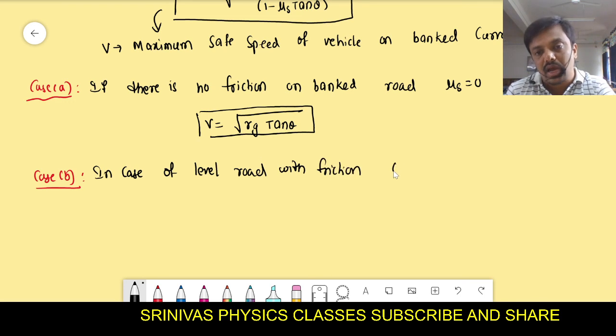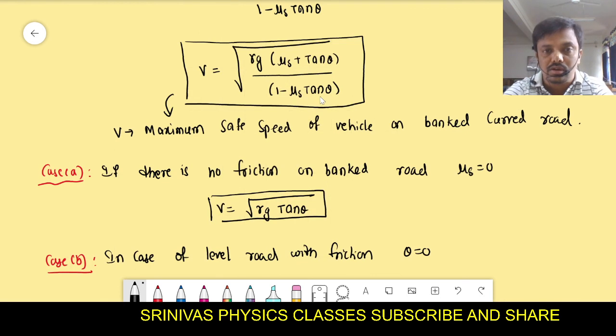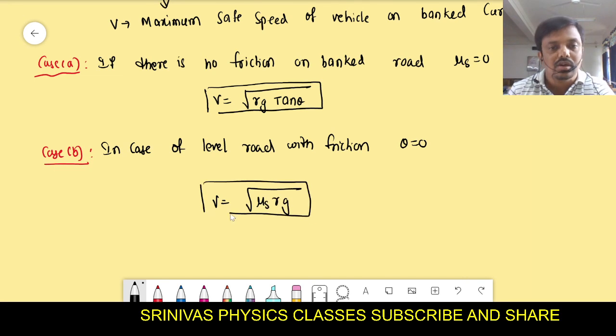Level road means angle 0, the outer edge is not raised. When you substitute angle 0 in the above equation, tan 0 is 0, and then you will get one formula: under root mu s rg. This we derived on the level road, and the same formula you get by using this also.